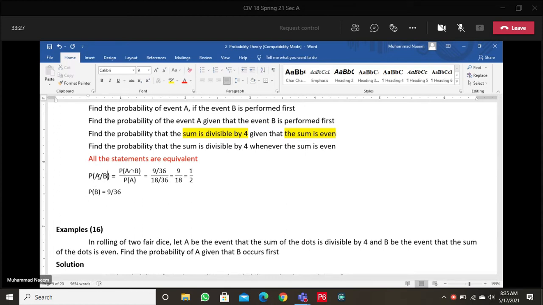How we state symbolically, we state all these with this symbol. But remember, after the slash, the event after the slash will be in the denominator.